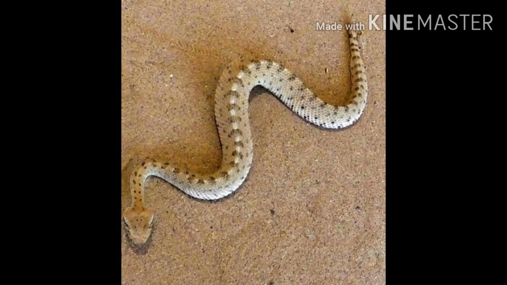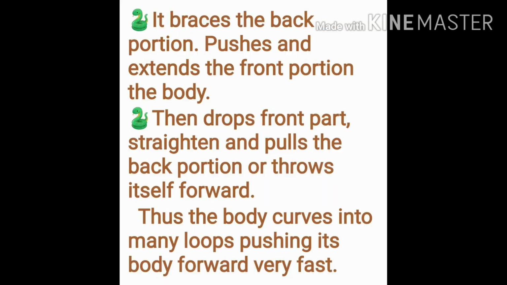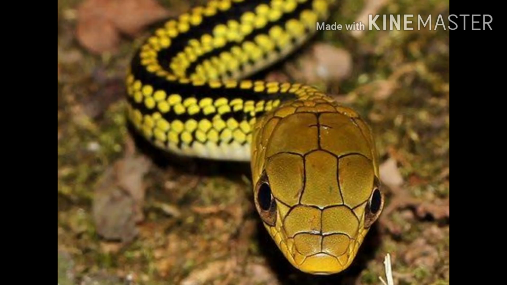It cannot move on a smooth surface. The snake braces the back portion of its body while it pushes the front portion, and it extends the front portion forward, and in a way it throws itself forward by the contraction and expansion of its body muscles.